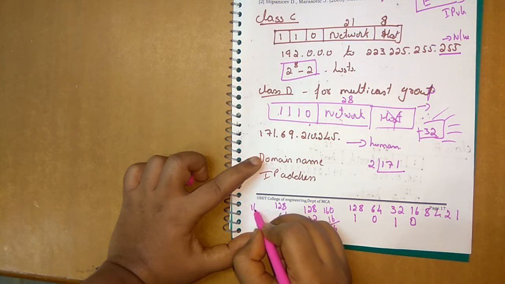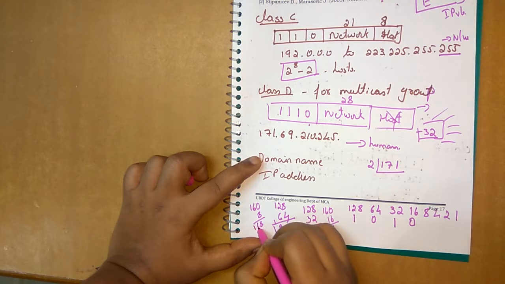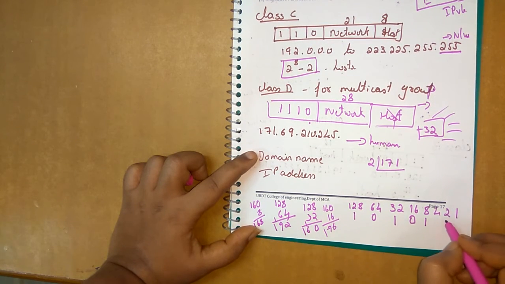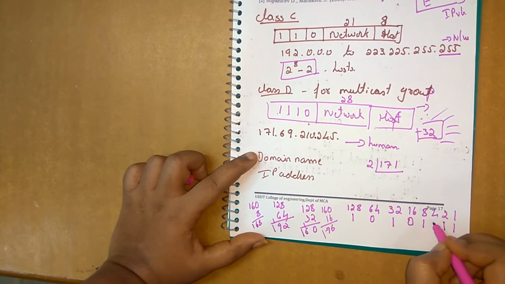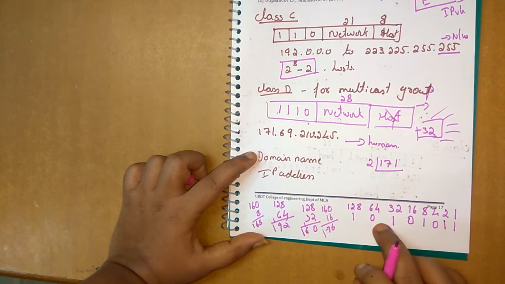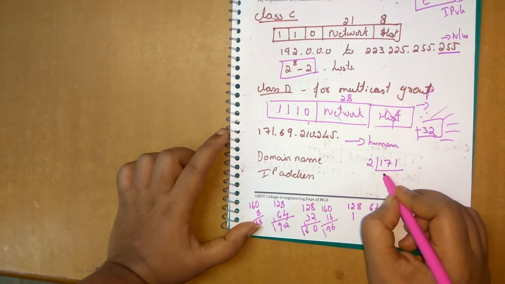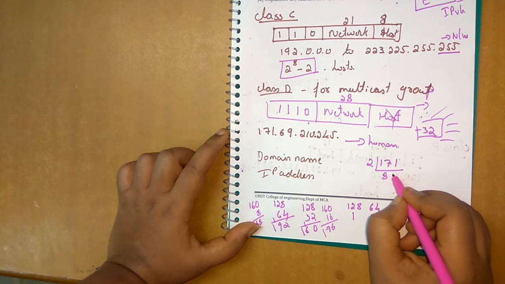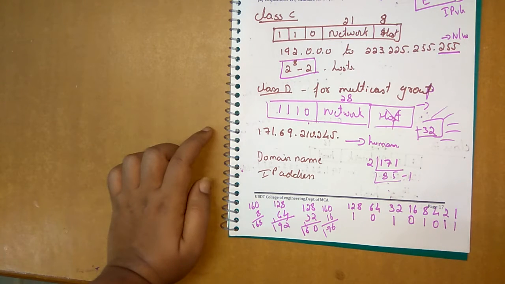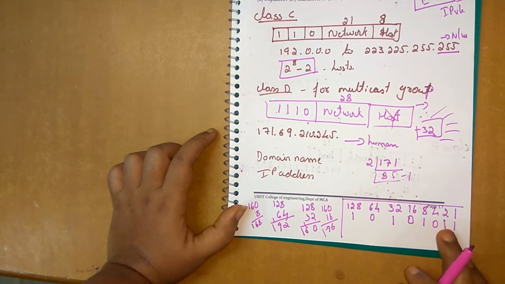Or else 160 plus 8 gives 168, so I write 1 here, and then 2 and 1 for the rest. This is the direct conversion; 170 is converted into binary this way. Or else you can use the basic method of dividing by 2 with carry. This direct method is very quick, so it is better to follow this format.